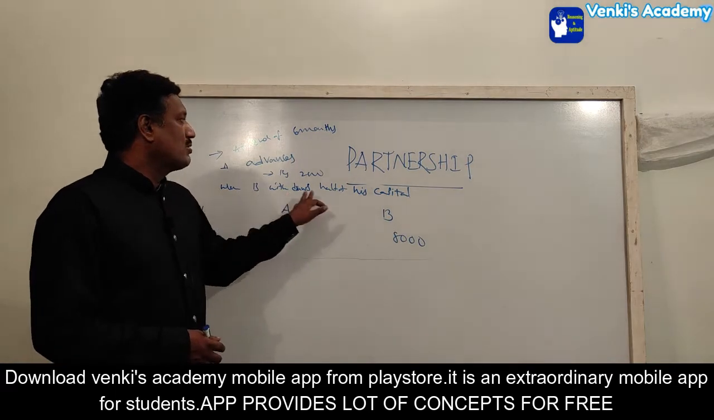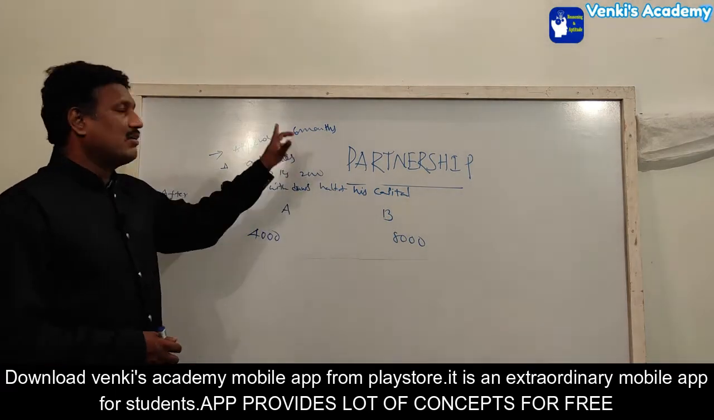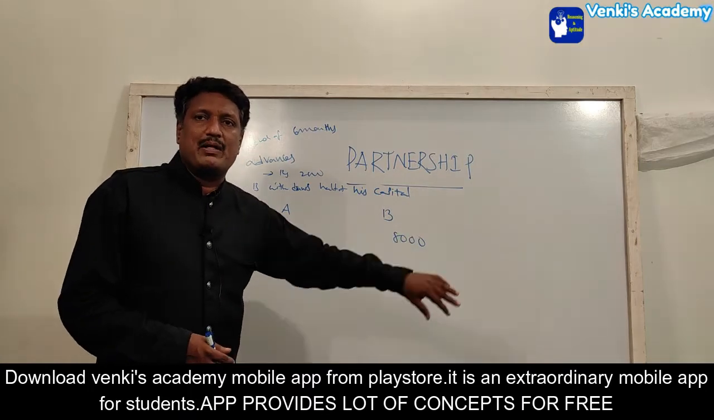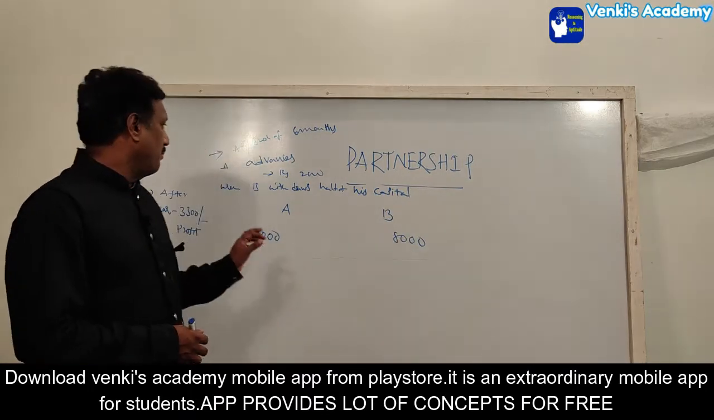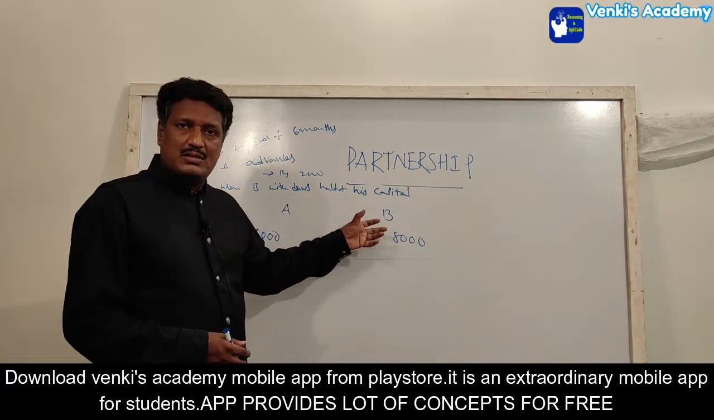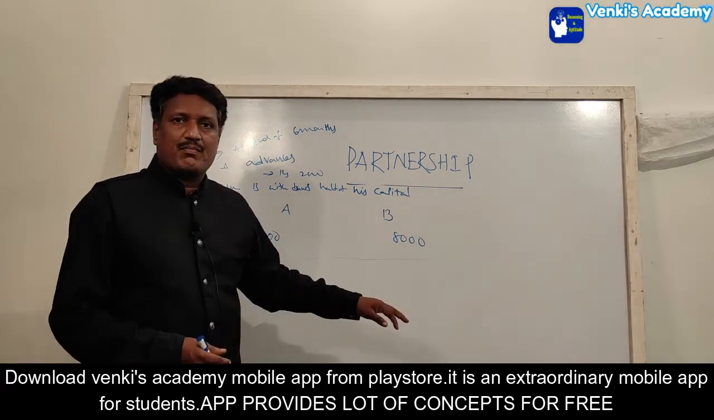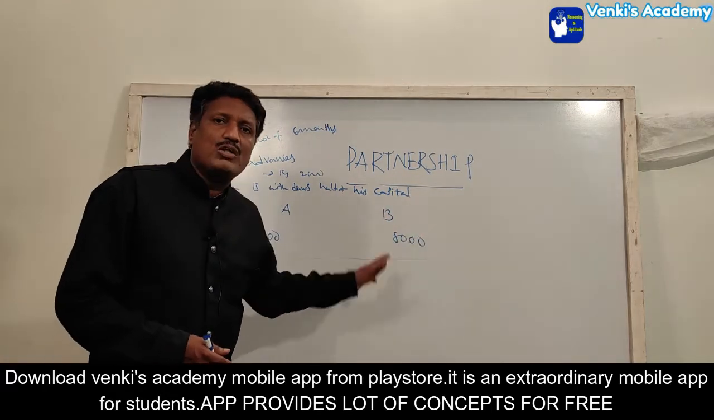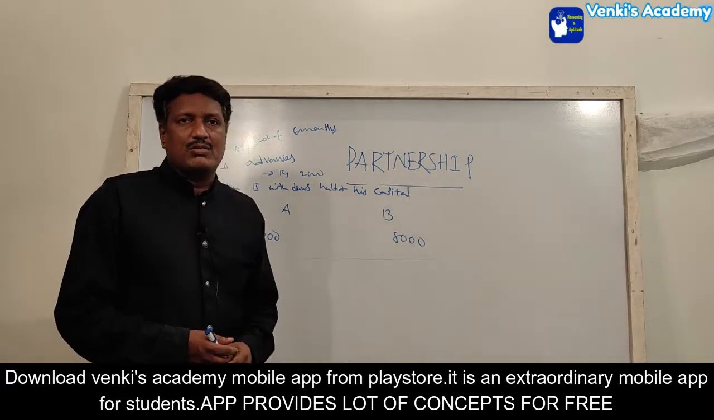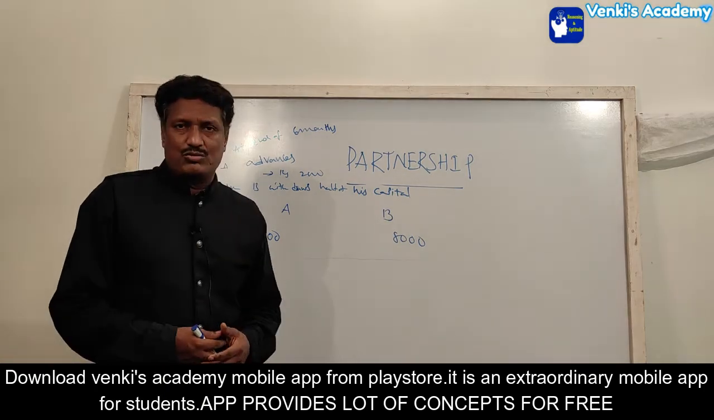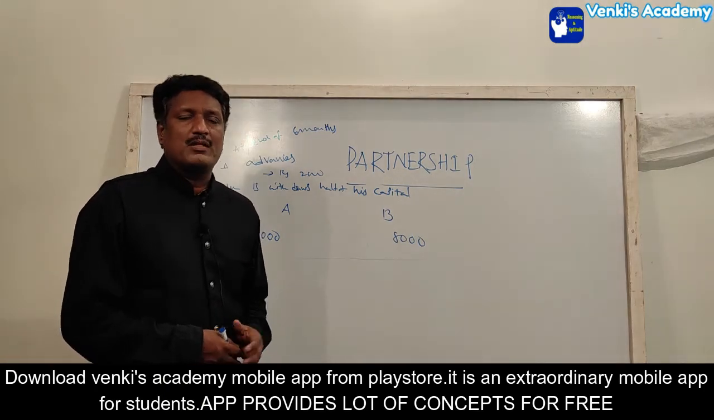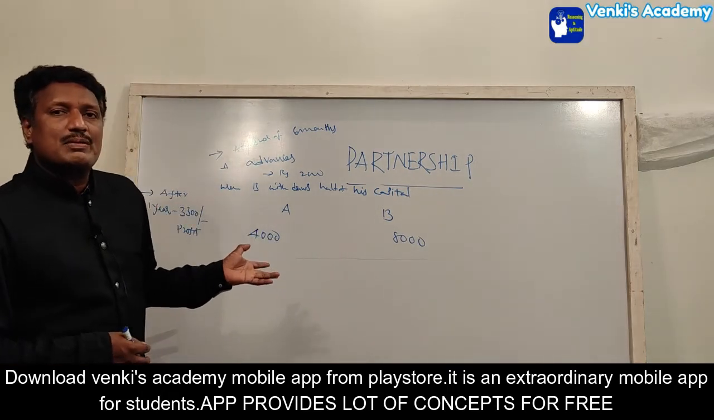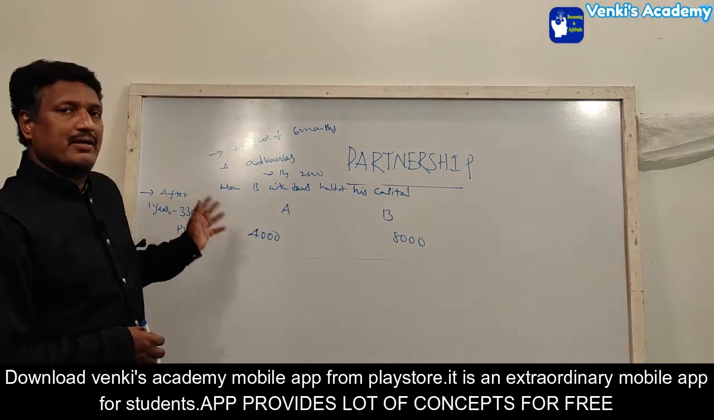Whereas B withdraws half of his capital. That means for up to 6 months he invested 8,000 only. After the 6 months period he also changes the investment. B withdraws. Withdraw means he makes it a minus. So he withdraws half of his capital, which means the full investment of B is 8,000, half of the investment means 4,000. 4,000 he withdraws, so the remaining investment is only 4,000. The remaining investment of 4,000 he puts for the remaining period.